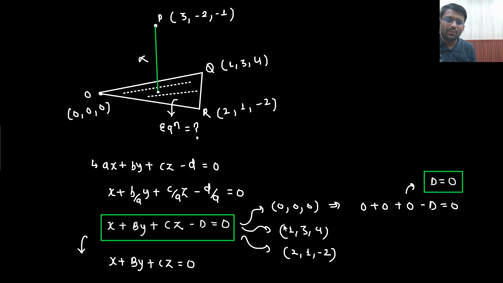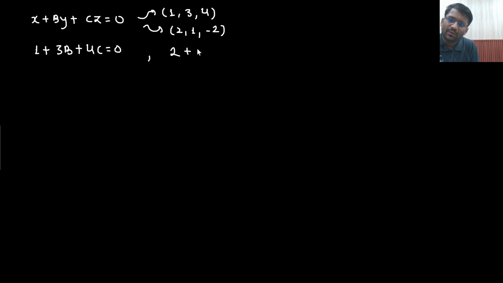Now in this equation, what you need to do? You need to put the point 1, 3, 4, and you also need to put the point 2, 1, minus 2. So these 2 equations we are having. Solve these equations and get the value of b and c.